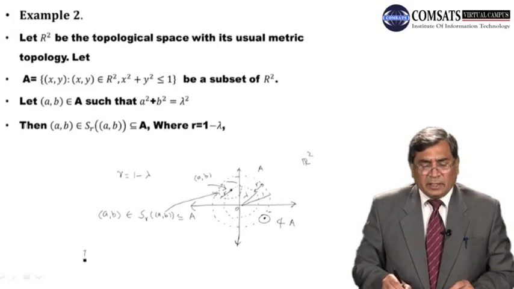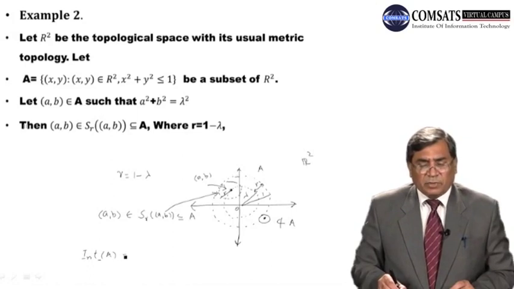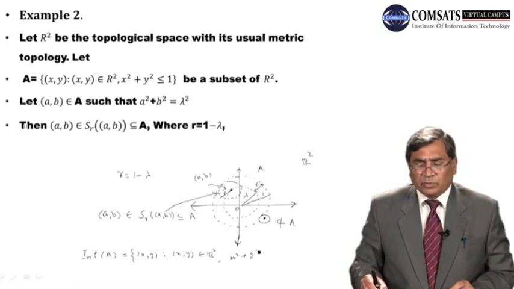set A will be the collection of the elements (x,y), such that (x,y) belongs to R2 as given, and x square plus y square is less than 1, because those points which are equal to 1 are on the circumference and are no more the interior points of the set A. Less than 1, these are the interior points of the set A in this way.